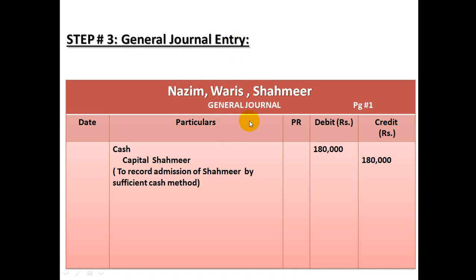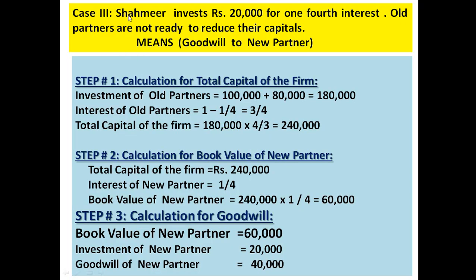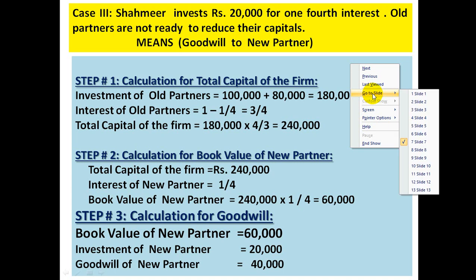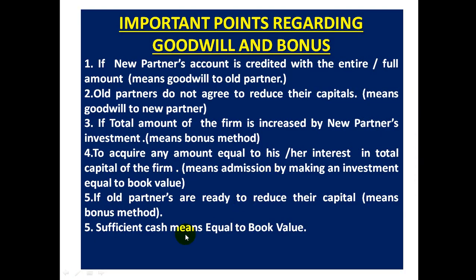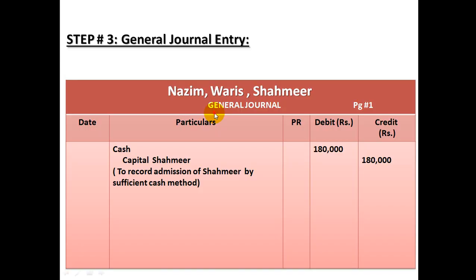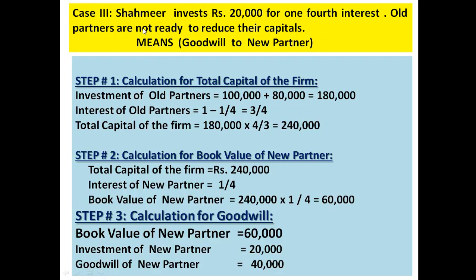Let's begin with case number 3 now. In case number 3, it's written Shahmeer invests 20,000 for 1/4 interest. Old partners are not ready to reduce their capital. We had seen that these wordings are the hint of using bonus method. In slide number 3, we had seen old partners do not agree to reduce their capital means goodwill to new partner. So let's start case number 3. When they are not ready to reduce their capital, it means goodwill to new partner.